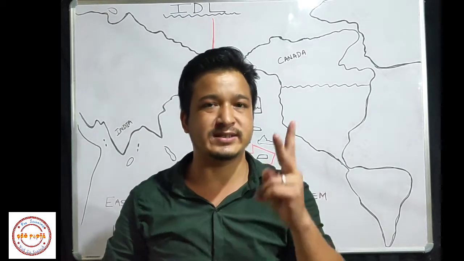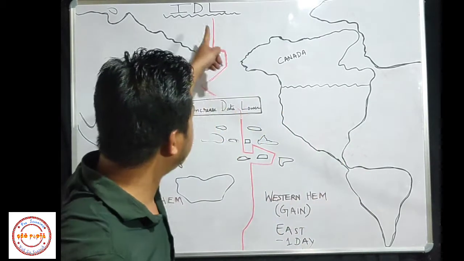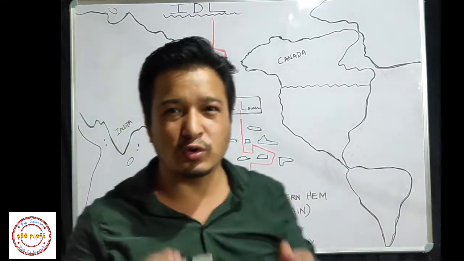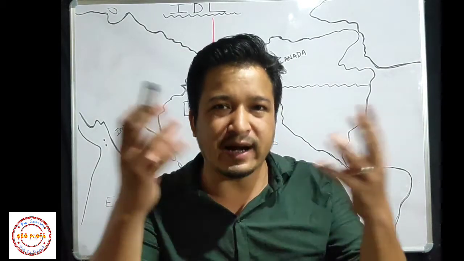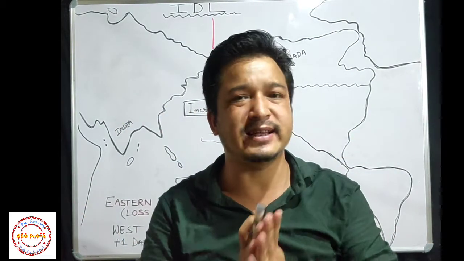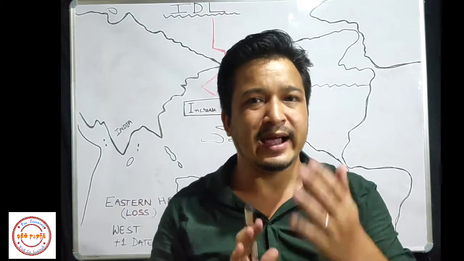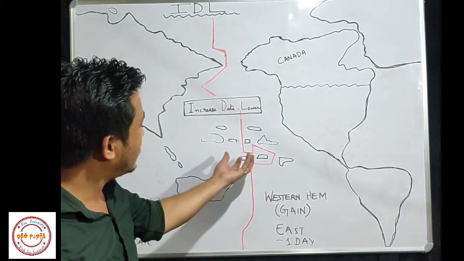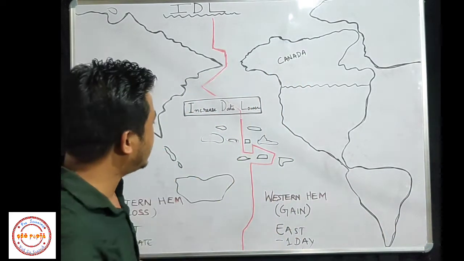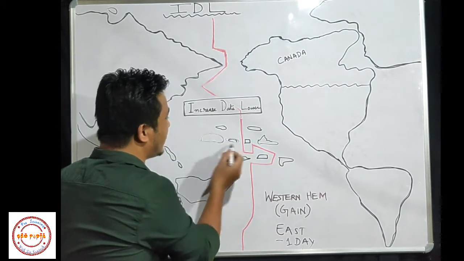So I told you two reasons, right? One is, if we make it straight, then it will pass through one country and divide that country into two dates, right? And this will be a problem for the country. And some countries wanted to join or keep their date with their neighboring countries or islands.